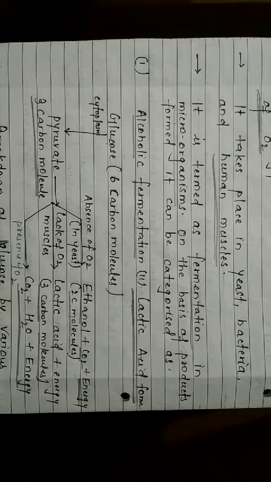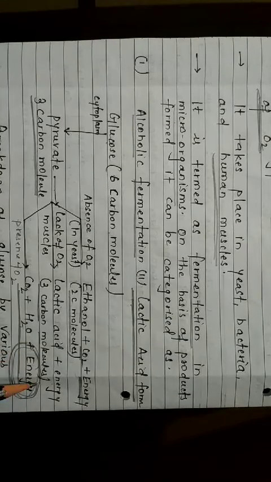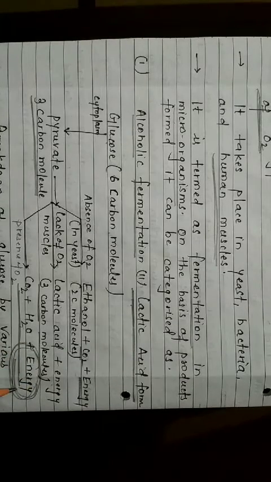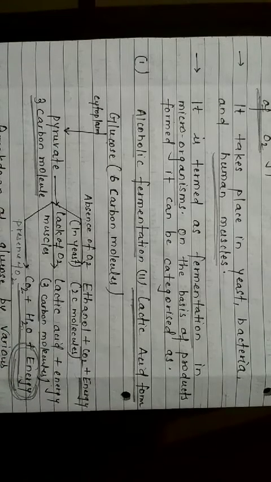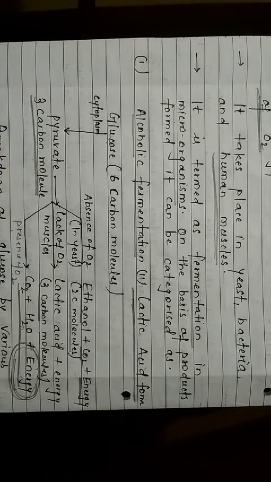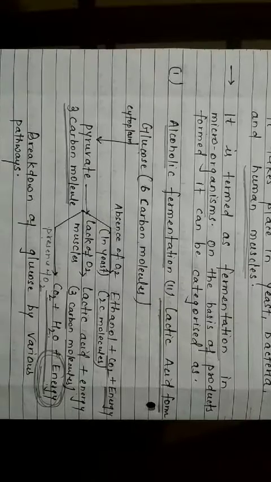Here a large amount of energy is formed in these steps because it takes place in the presence of oxygen. It forms carbon dioxide, water and energy. These are the various pathways through which the breakdown of glucose takes place.